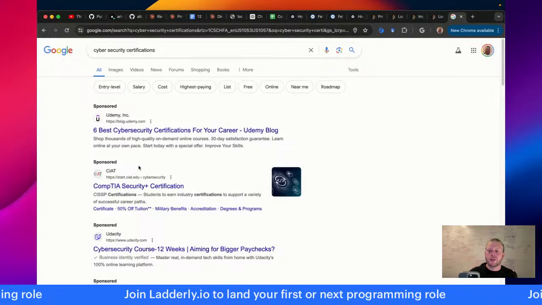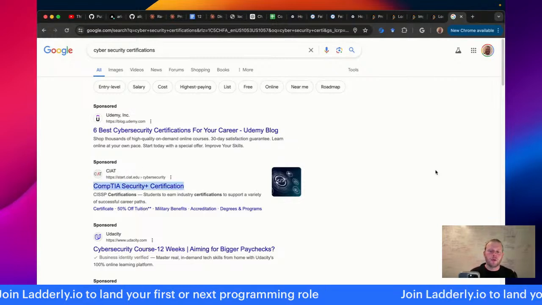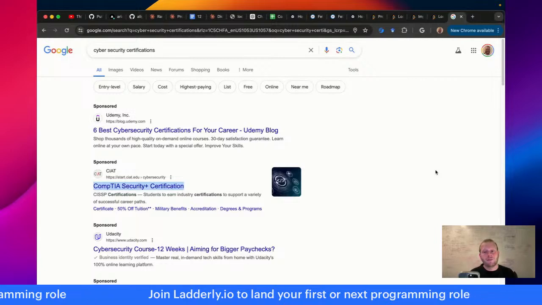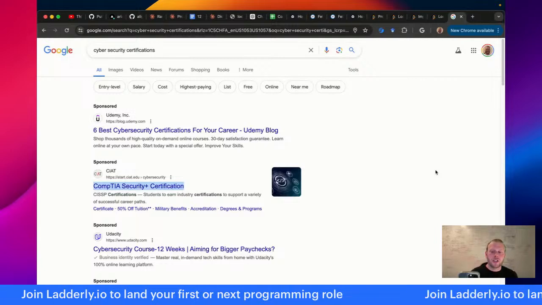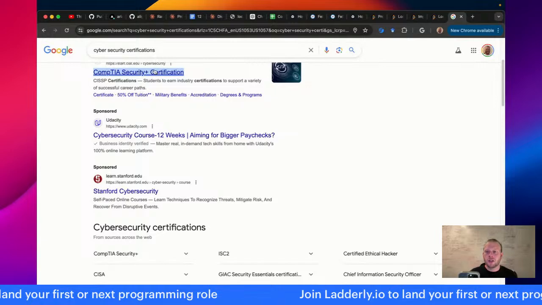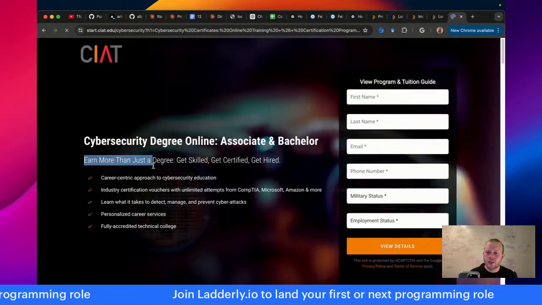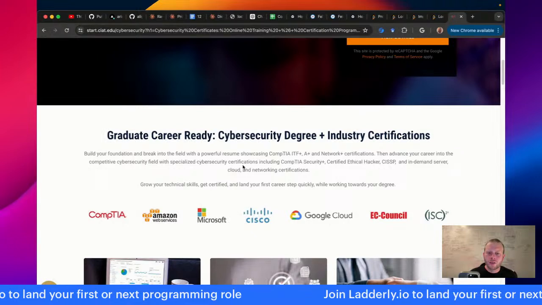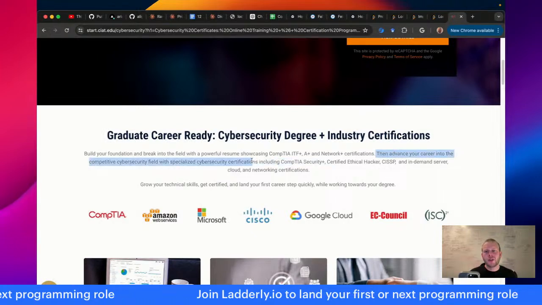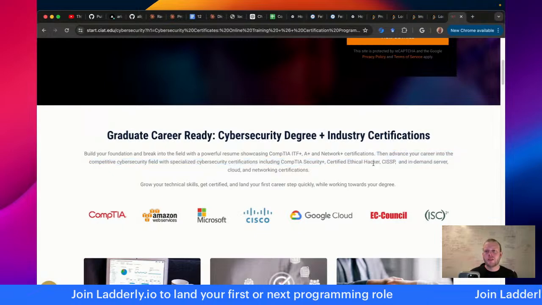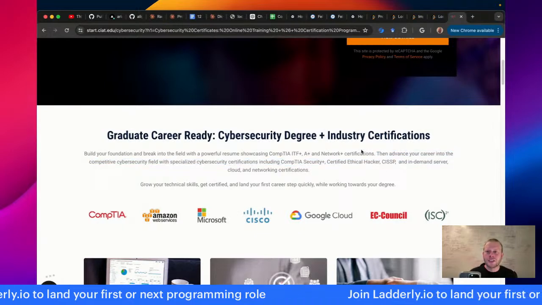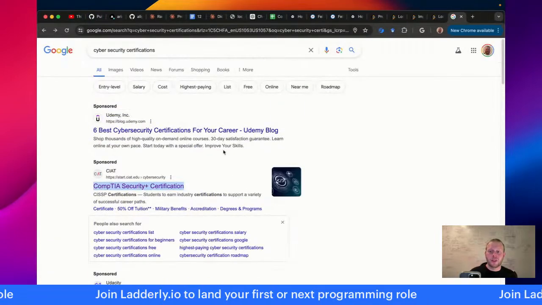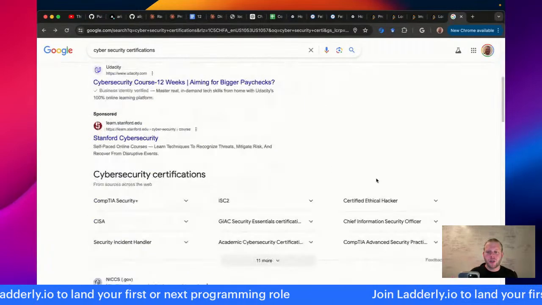One of the cool things about these certifications, like CompTIA is going to be a great move for you, is I don't even think there's a college education prerequisite at all. Let's double click on that and make sure I'm not wrong. Then advance your career with all these. Okay, whatever. I don't even know what website I'm on, to be honest with you. So this is sponsored CIAT. Are they trustworthy? I don't know.